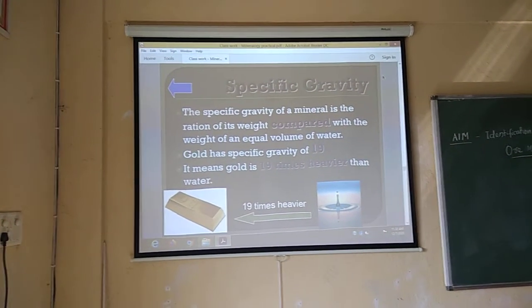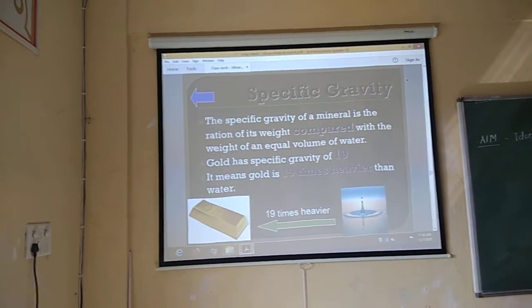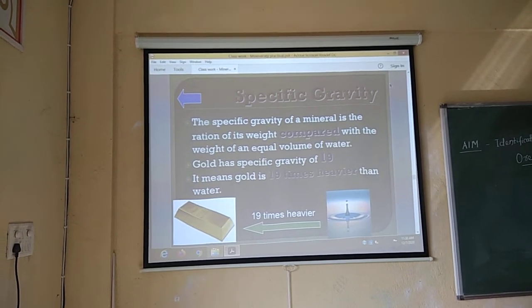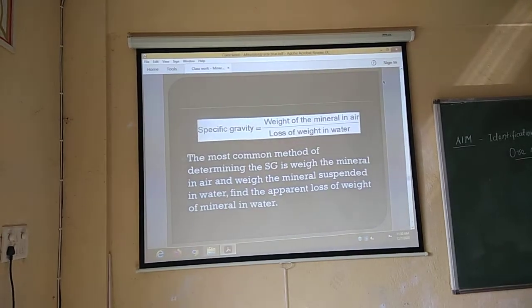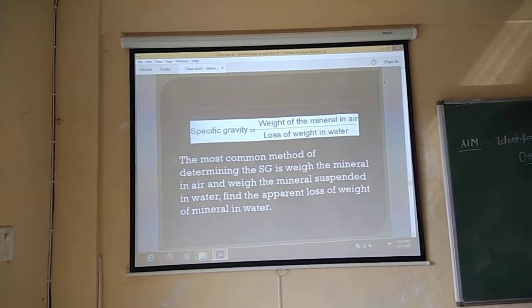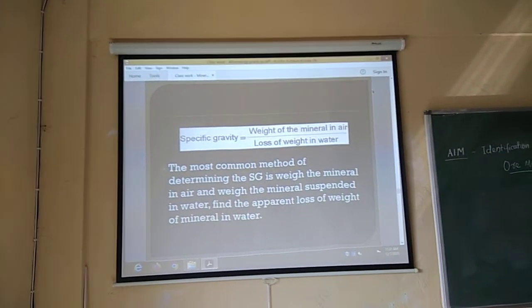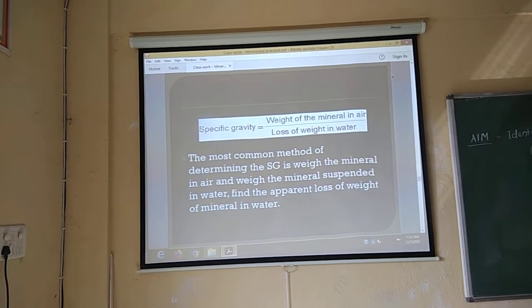Then the specific gravity. Specific gravity is one of the most important properties through which we can calculate. Specific gravity is the weight of a mineral in air divided by the loss of weight in water.